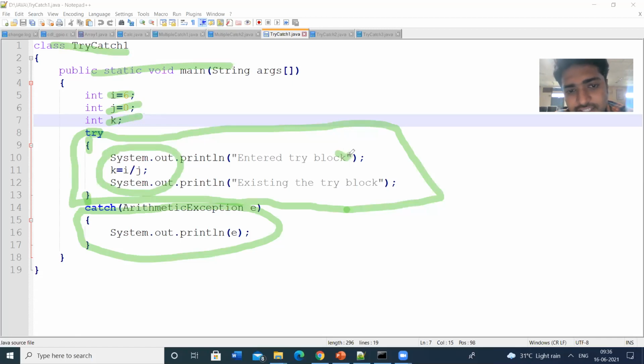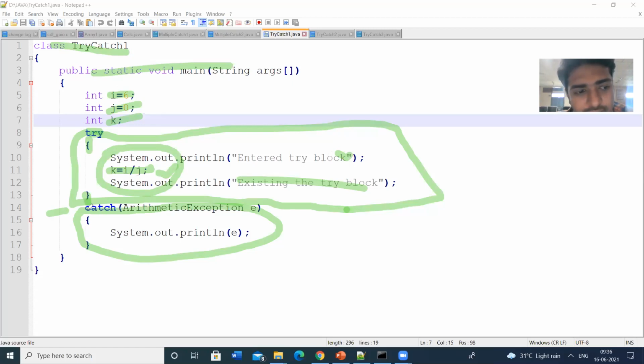I have written some printf statement, entered into the try block, and then I am performing some arithmetic operation, that is i by j, which is assigned to the variable k, k is equal to i by j. Then I am writing some printf statement, exiting the try block. So this is the end of the try block.